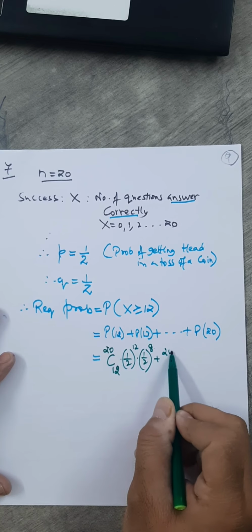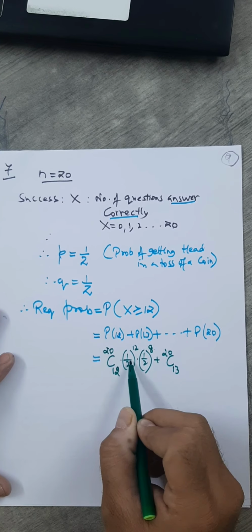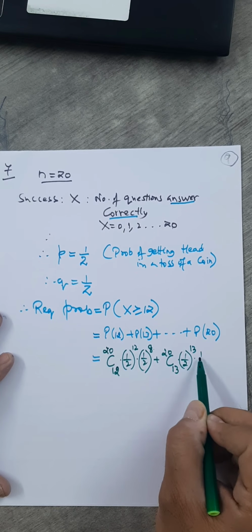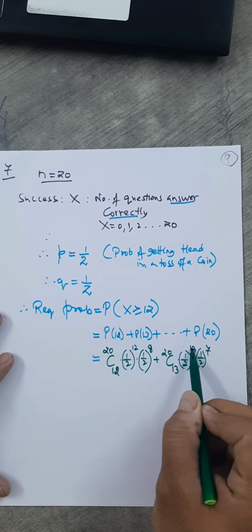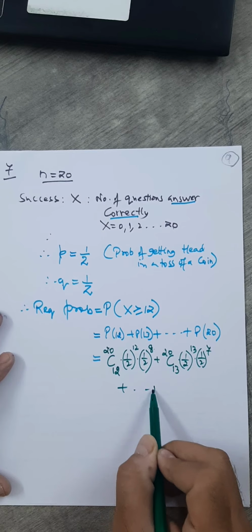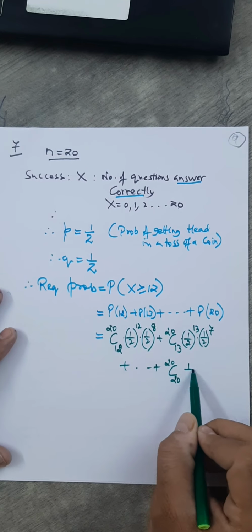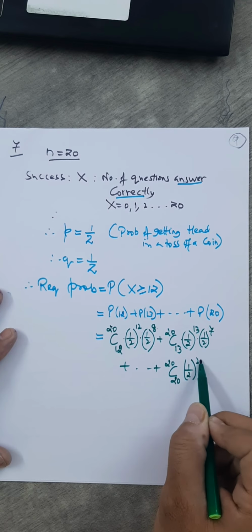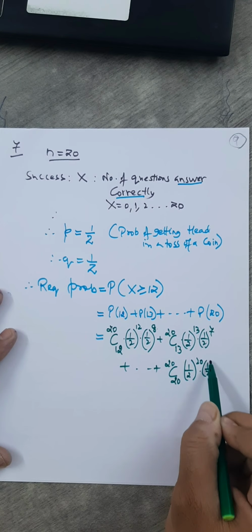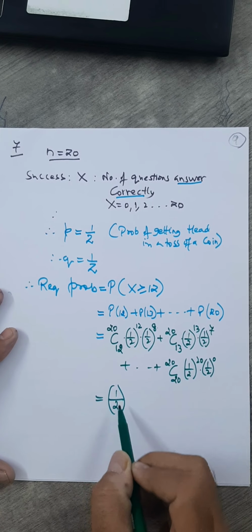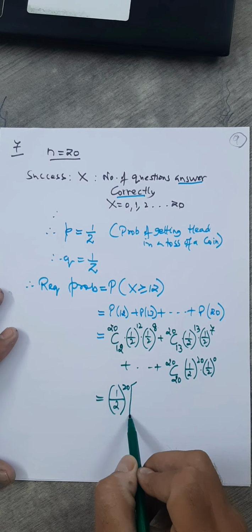Plus what we'll get here? 20C13 into 1 by 2 raised to 13, and here 1 by 2 raised to 7, but this is always 20, till 20C20, this is 1 by 2 raised to 20 into 1 by 2 raised to 0. Okay, so you can take 1 by 2 raised to 20 outside. What will we get inside the bracket?